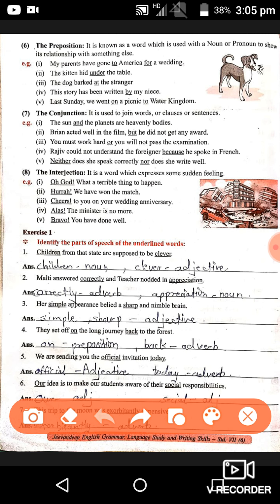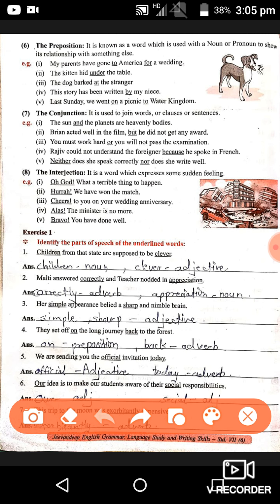For example, my parents have gone to America for a wedding. The kitten hid under the table. The dog barked at the stranger. The story has been written by my niece. And the last example given, last Sunday we went on a picnic to Water Kingdom. The underlined words are called prepositions.